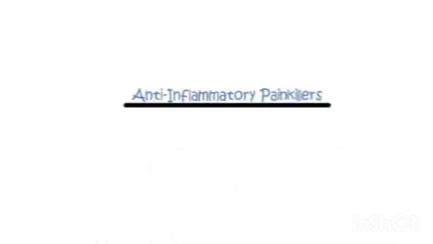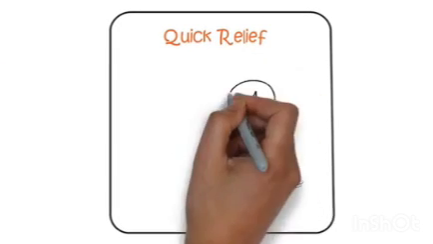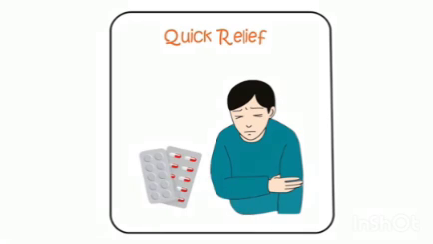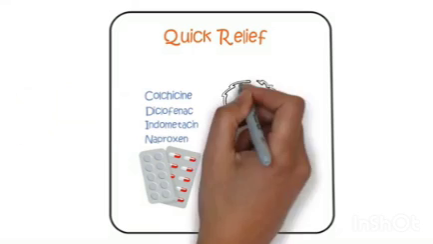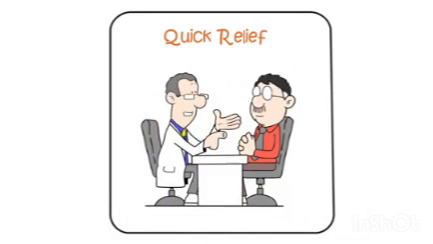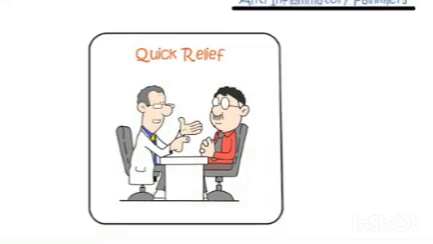Anti-inflammatory painkillers. Quick relief. Most gout attacks can be swiftly eased with a short course of anti-inflammatory painkillers. These medications, including colchicine, diclofenac, indomethacin, and naproxen, can provide relief within 12 to 24 hours. Your doctor will prescribe the most suitable one for you.